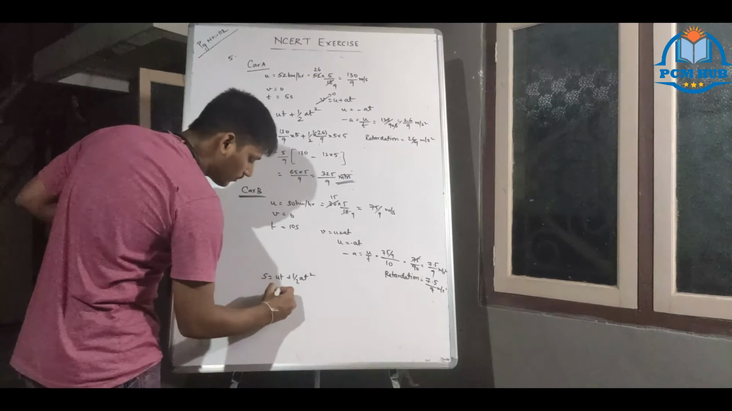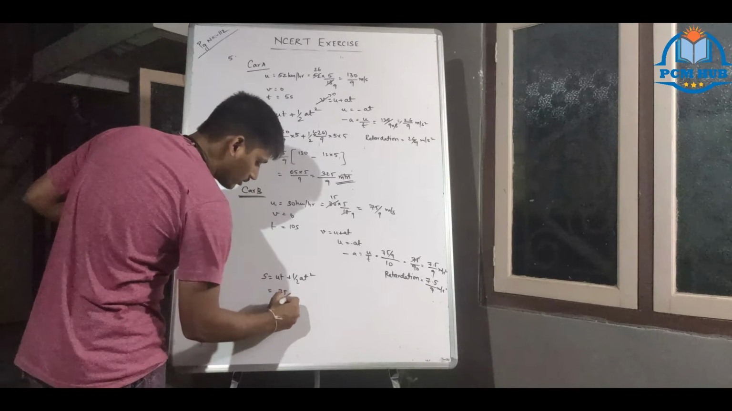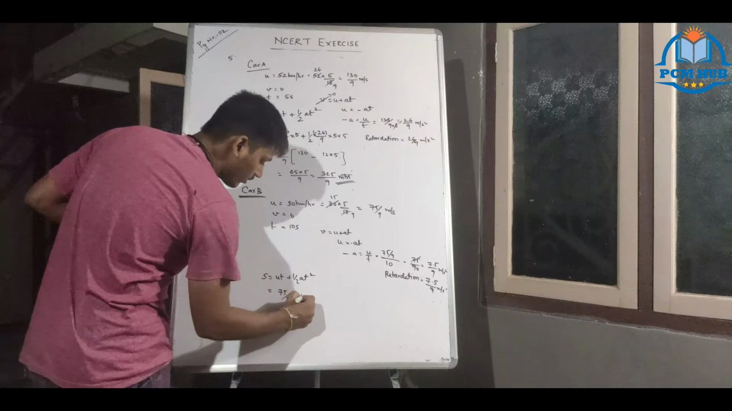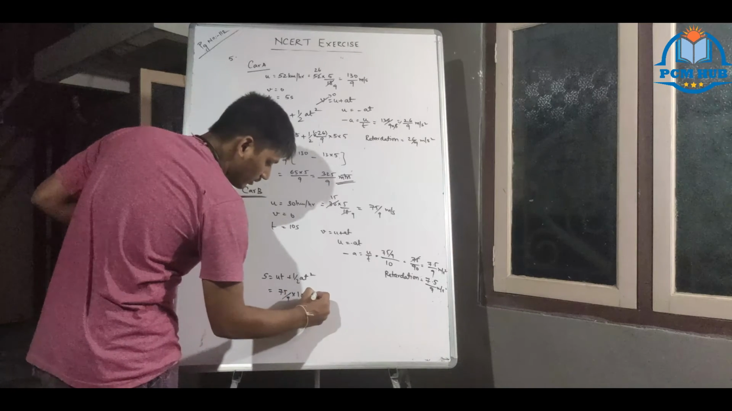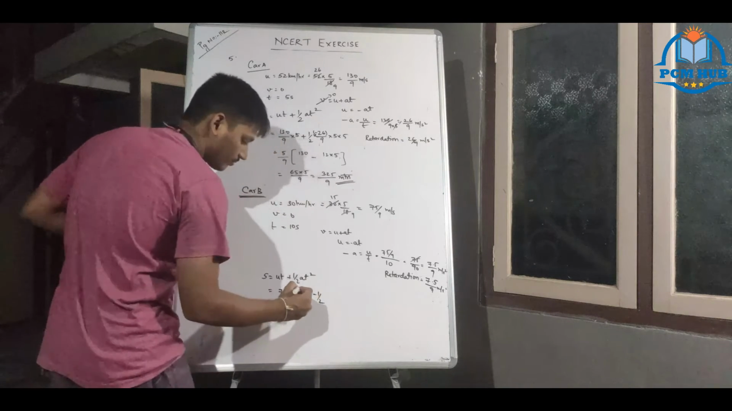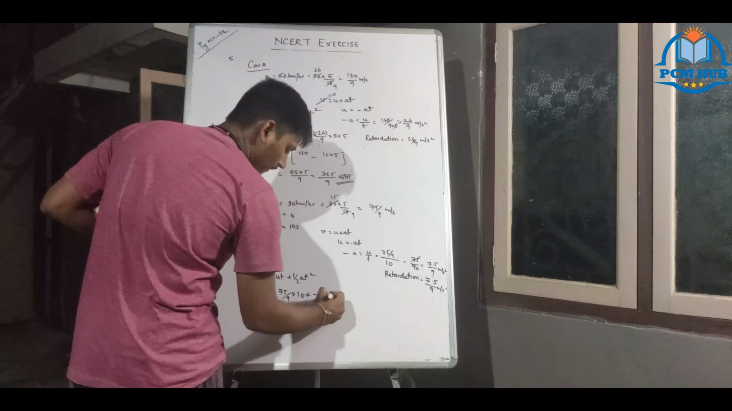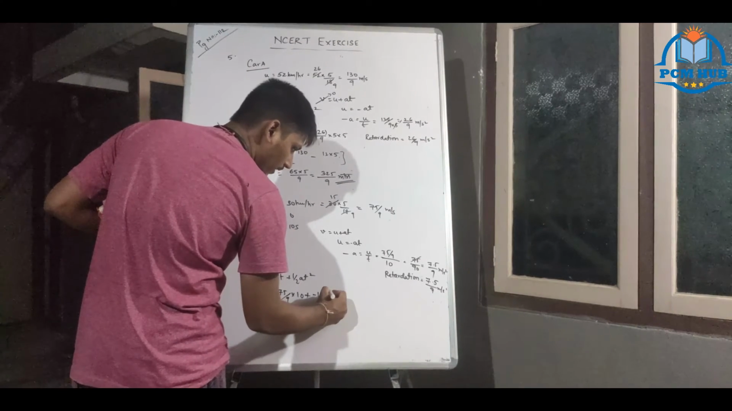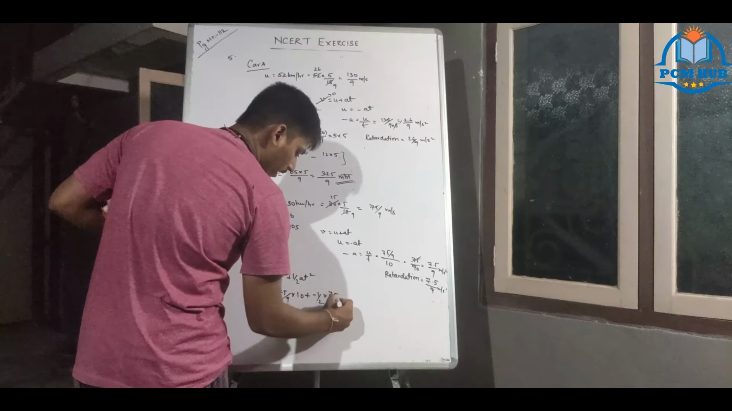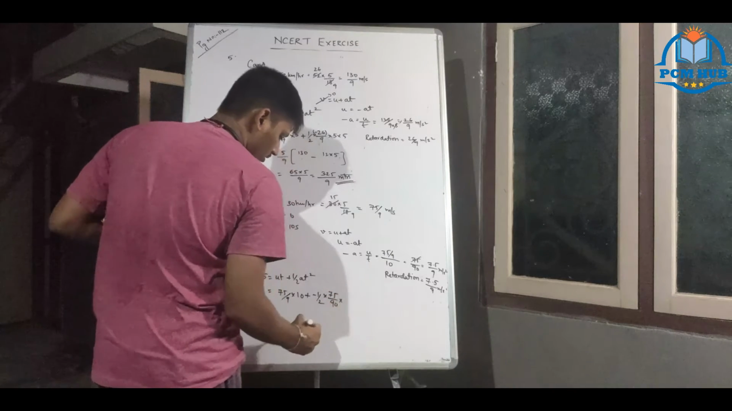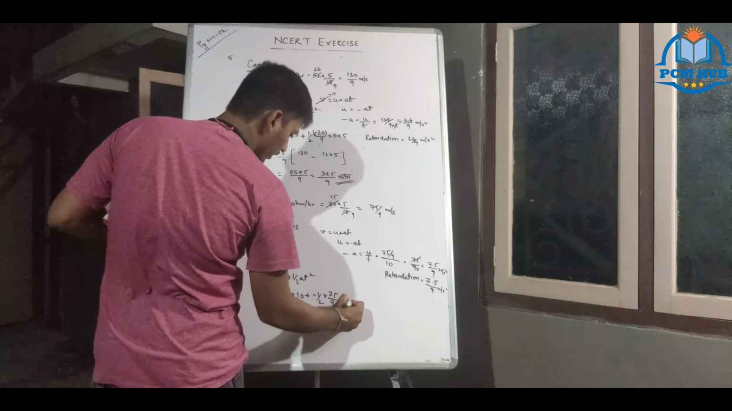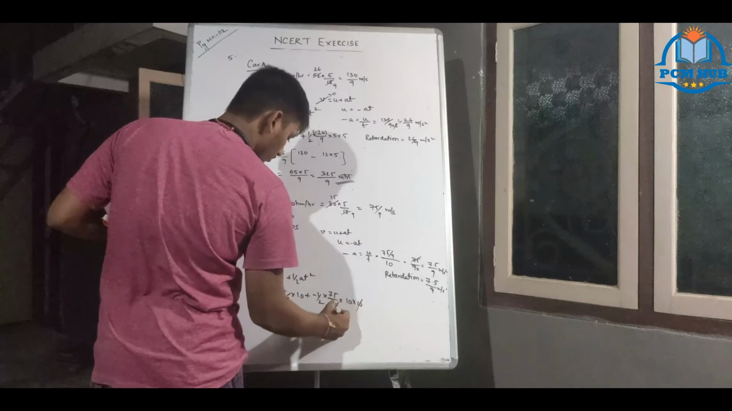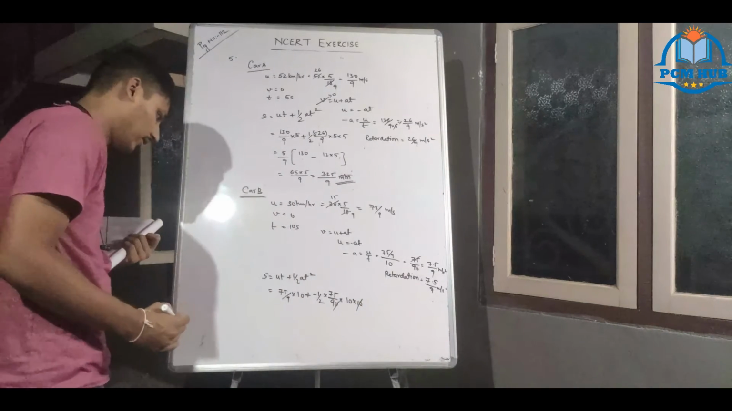So U is how much? 75 by 9. What is T? 10, plus minus half into 7.5, 75 by 90 we will write, into T square. T is how much? 10 into 10. The zeros cancel now.